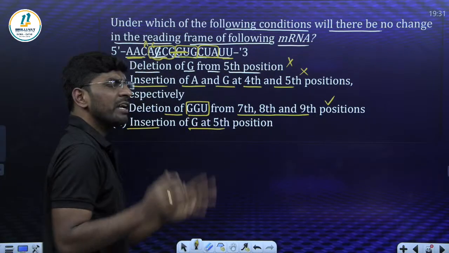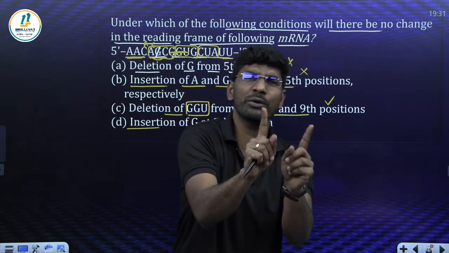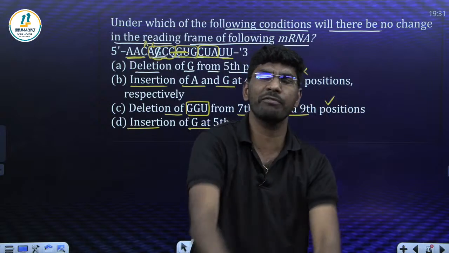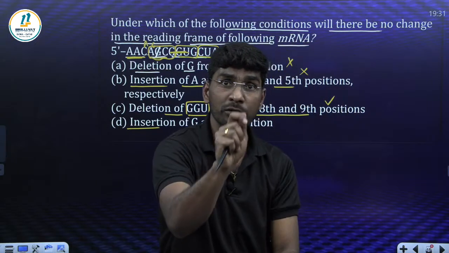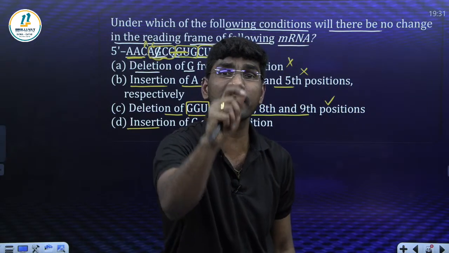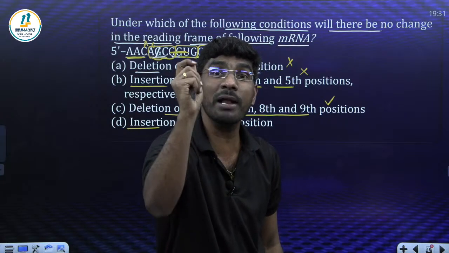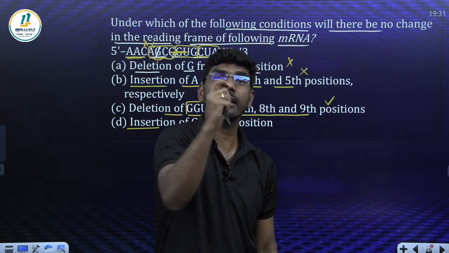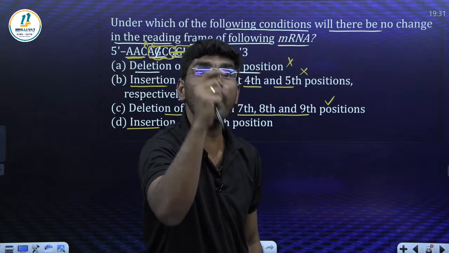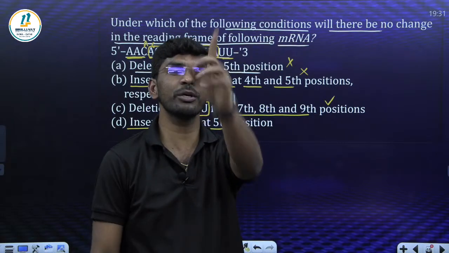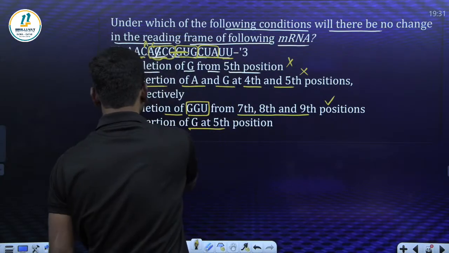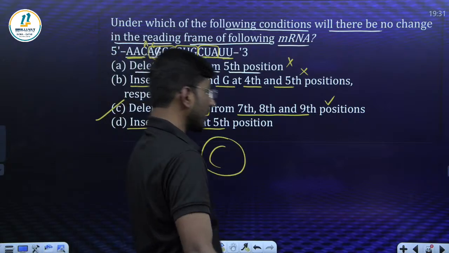Insertion of G. Whenever you insert or delete one nucleotide, my dear kids, it will change the frame of the mRNA. This clearly gives the evidence that codons are triplets made up of 3 nucleotides. Remember. So the answer is option C.